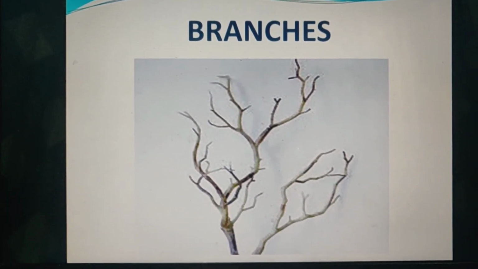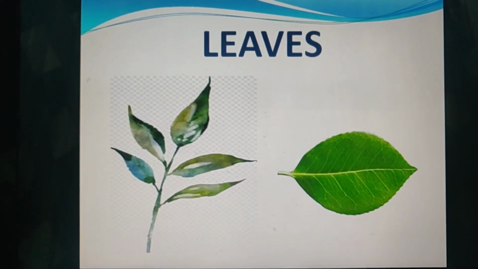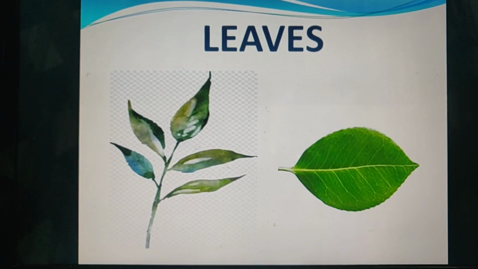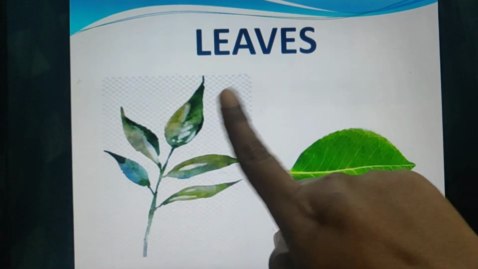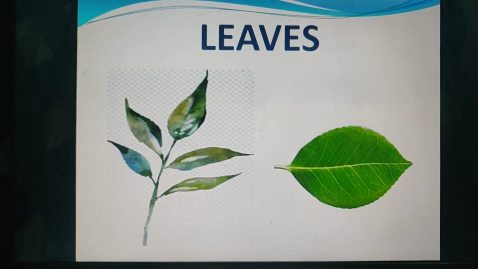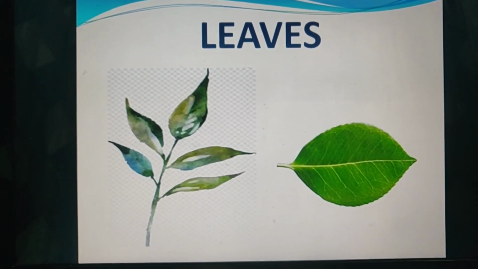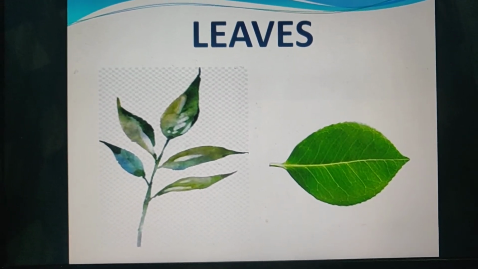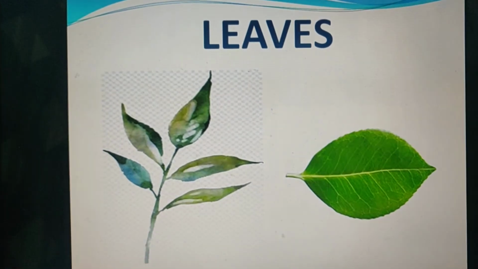So it is branches. The next part of the plant is leaves. If it is one, we call it leaf, but there are many, so we call it leaves. And the spelling of leaves, L-E-A-V-E-S, leaves.